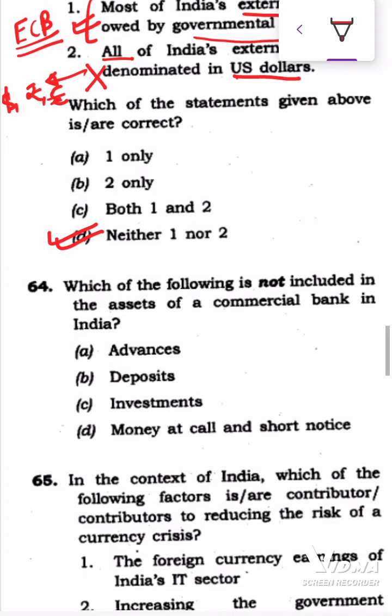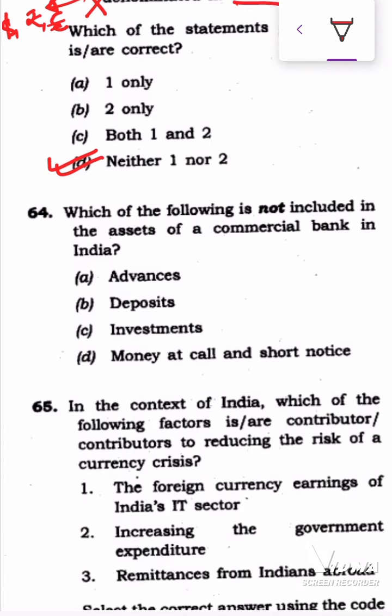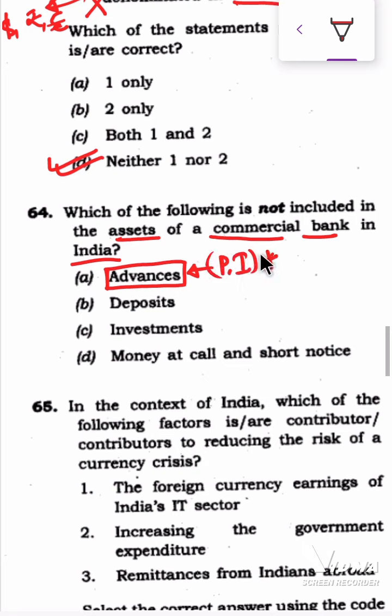Which of the following is not included in the assets of the commercial bank in India? Assets mean those which have the capacity to generate revenue for you. So if the bank advances loans, what does it get? It gets the principal plus interest after a period of time. So advances, that is loans extended by the banks, become the assets of the commercial bank. So this should not be the answer.